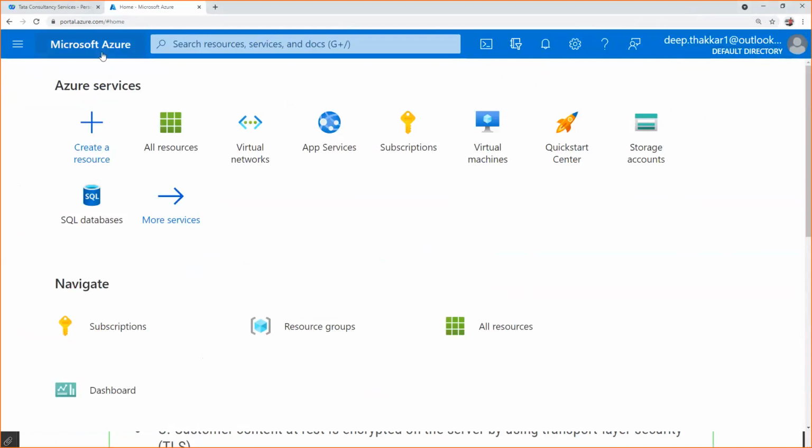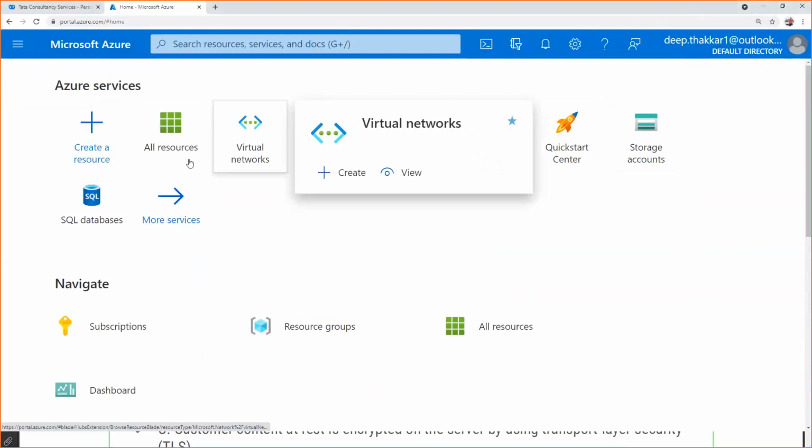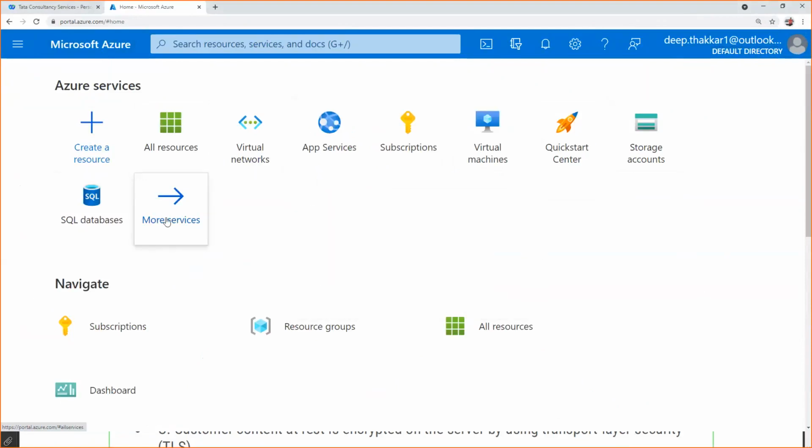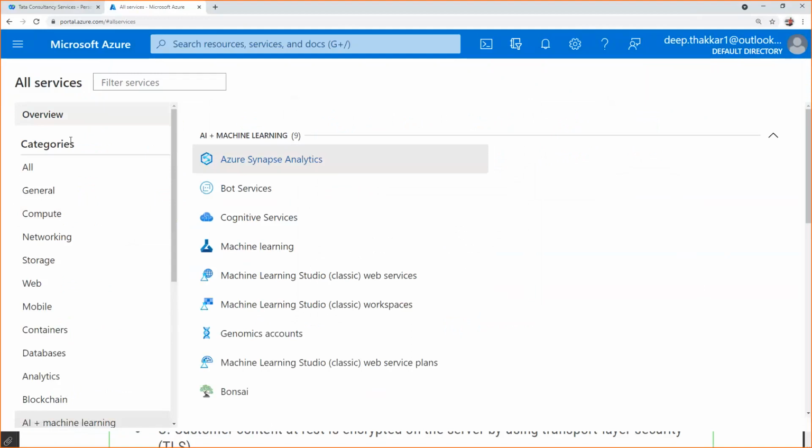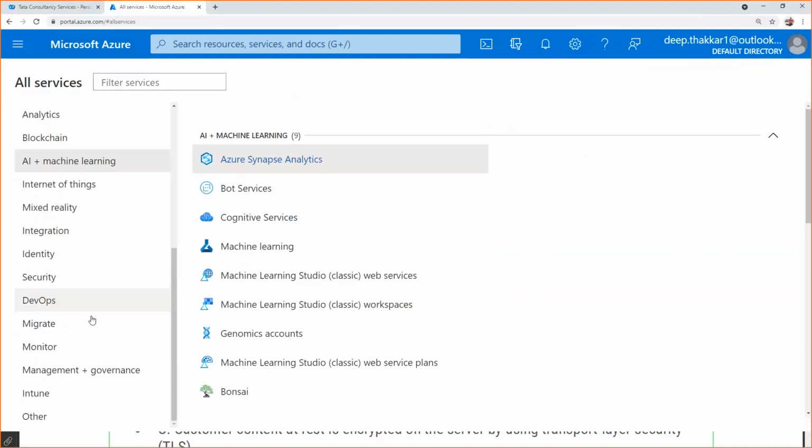Okay, so this is the home page of Microsoft Azure Cloud. So you can see from here you can create many things like virtual machine, storage account, virtual network, SQL database, and if you can see, there are a lot more services like general services, compute services, networking services, storage services, and many more. So if you want to explore, you can use your account and play around with it.